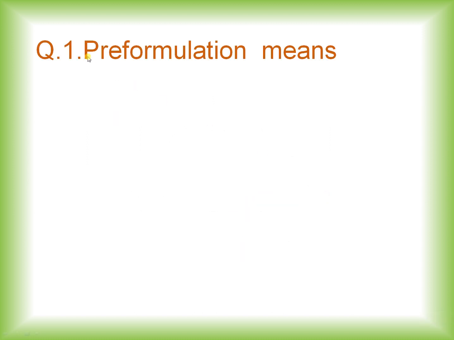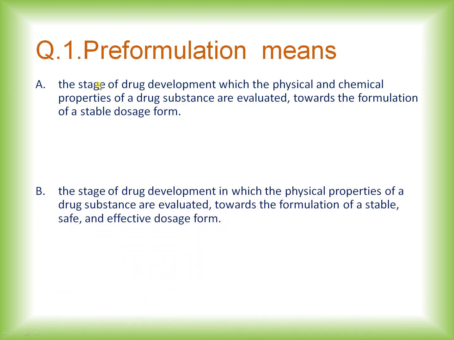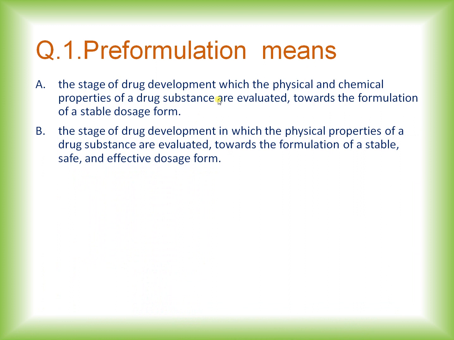Question number 1. Pre-formulation means. Options are as follows. A. The stage of drug development in which the physical and chemical properties of a drug substance are evaluated towards the formulation of a stable dosage form. Option B. The stage of drug development in which the physical properties of a drug substance are evaluated towards the formulation of a stable, safe and effective dosage form.